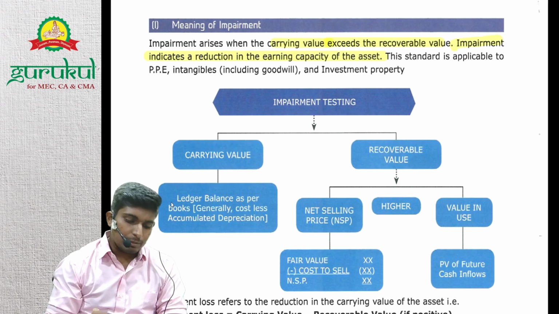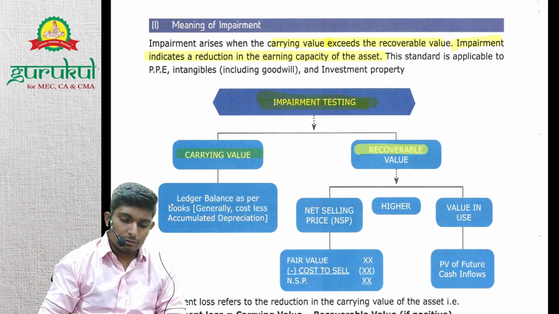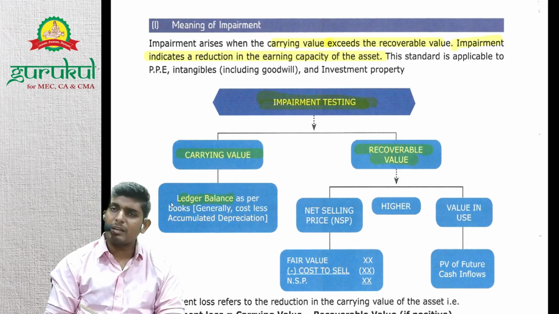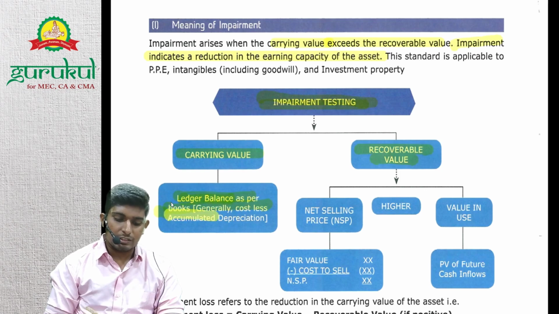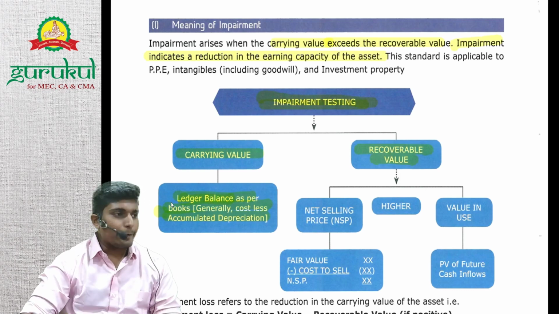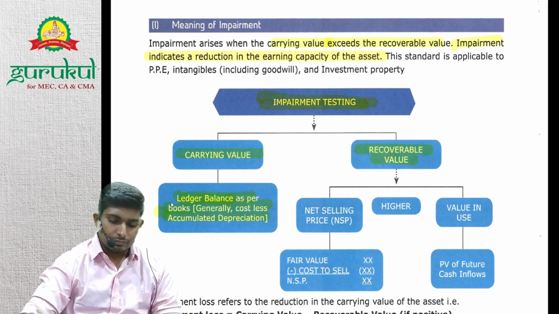So basically impairment is comparing carrying value with recoverable value. Carrying value is basically the ledger balance. The balance is WDV, right? Carrying value means generally ledger balance, WDV, cost minus depreciation. Recoverable value. So what is this recoverable value?